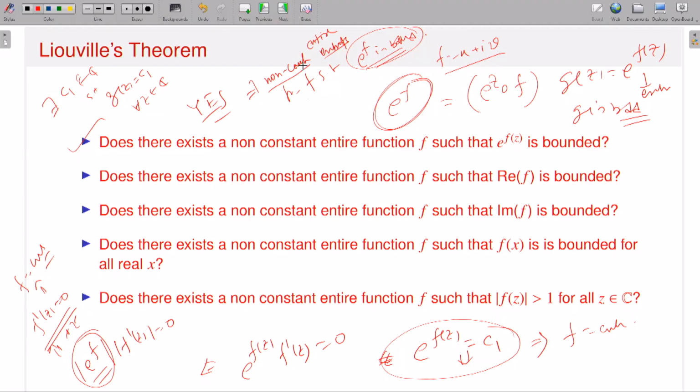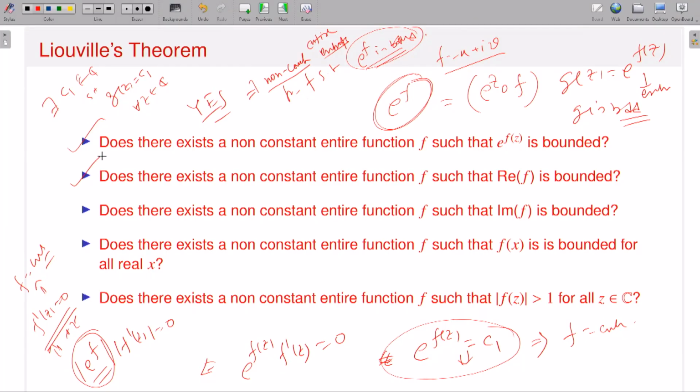So the first one is clear. Assume that yes, there exists a non-constant entire function f such that e to the power f is bounded. The only fact you have to identify is that f is entire, the exponential is an entire function, and the composition of two entire functions is an entire function. So g, which is nothing but e to the power f, is an entire function, and by hypothesis e to the power f is bounded. A bounded entire function is constant by Liouville's theorem. Take the derivative on both sides, use the fact that e to the power f is non-zero, then you conclude that the derivative is 0 for all z and hence f is constant.